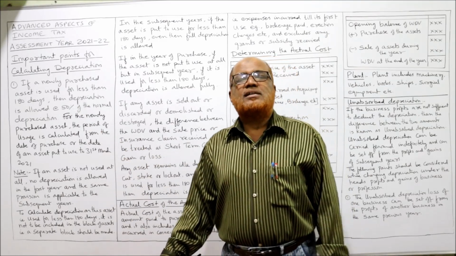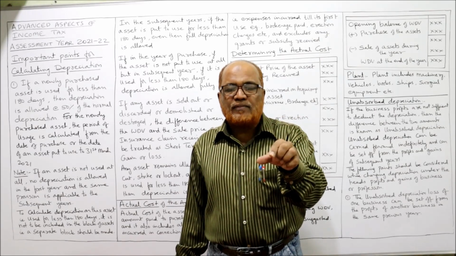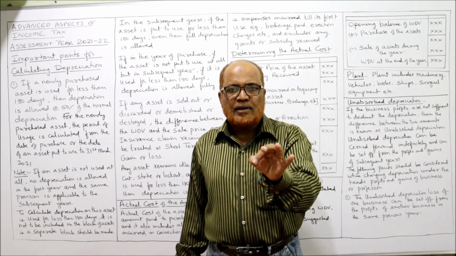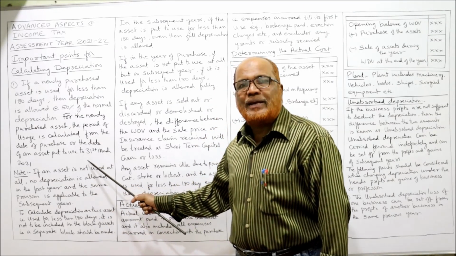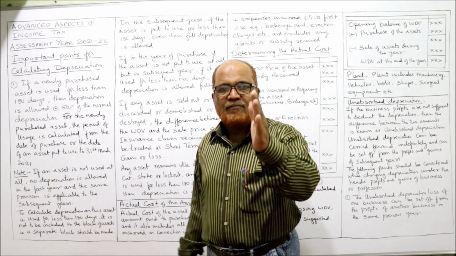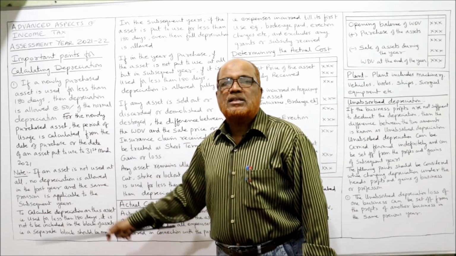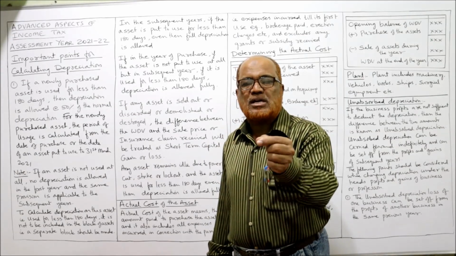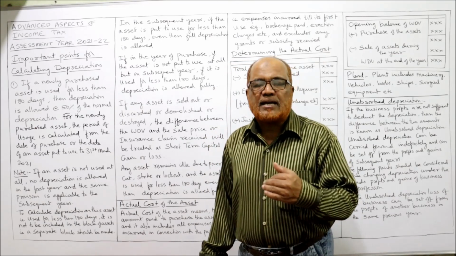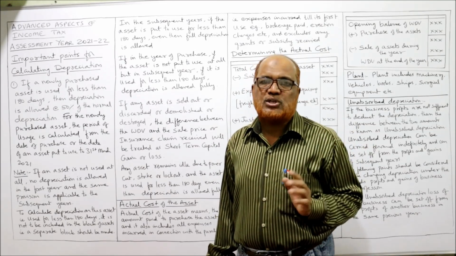So what this provision says, if a new asset is purchased and the use of the asset is less than 180 days during the first year, very first year. The first year is from 1st April 2020 to 31st March 2021. Our previous year is 1st April 2020 to 31st March 2021. During this year, if an asset is purchased and used for less than 180 days, then Income Tax Act says depreciation is 50% of normal depreciation.